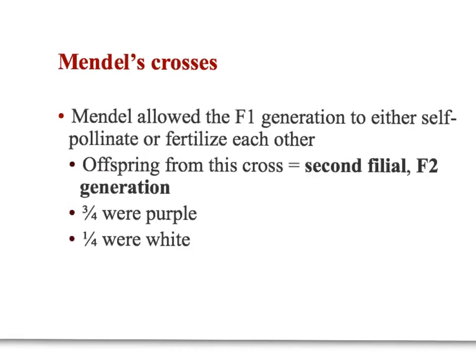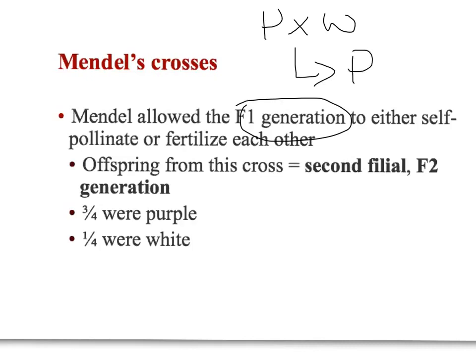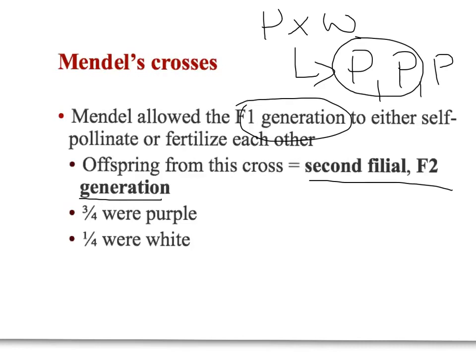The next thing Mendel did was take two of his F1 plants. So he first started with the purple and crossed it with the white and got a bunch of purple plants. And he took two of these purple plants and crossed them together. So he took two F1 generation plants and allowed them to fertilize one another and got our F2, or second generation, of offspring.